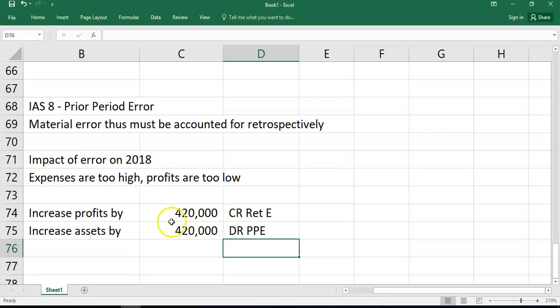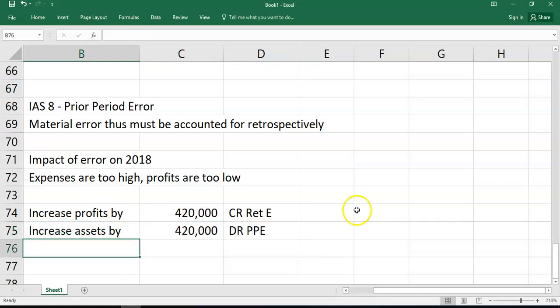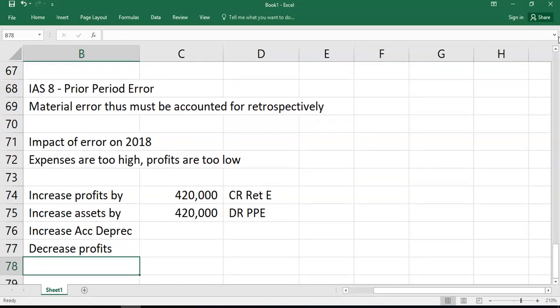But a good student remembers, surely if I capitalize that, I should have charged depreciation. So you must increase depreciation. So increase accumulated depreciation, and that means decrease profits. Because remember, we're not interested in individual expense lines. We're only interested, were the profits for last year up or down? Because that means the retained earnings for last year will be up or down.